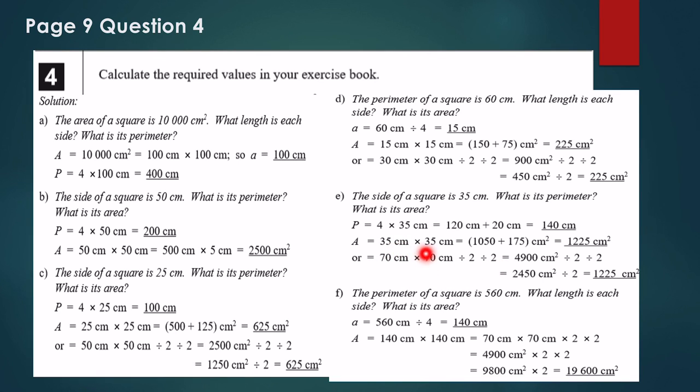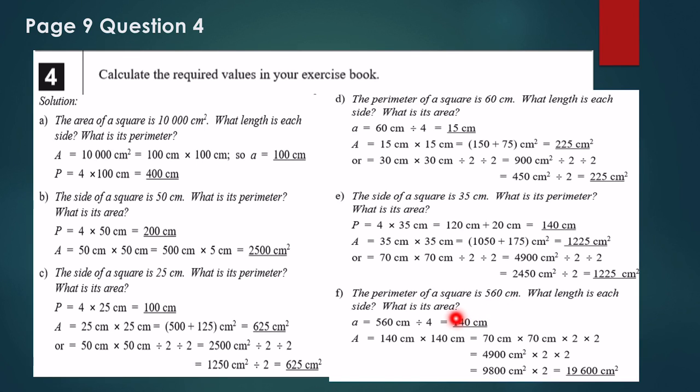Instead of multiplying 35 by 35, 35 is 70 divided by 2. So you do 70 times 70 and divide by 2, divided by 2. You'll get 4,900 divided by 2 twice. So divided the first time by 2, you'll get 2,450, and then divided the second time by 2, you'll get 1,225 centimeters squared.